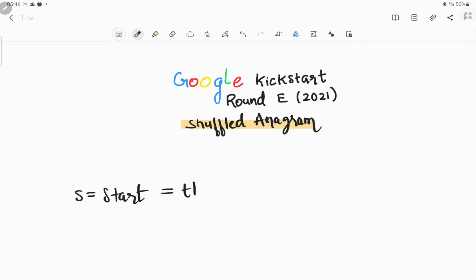Therefore, TTARS is the anagram, and SATRT is the anagram, but not a shuffled anagram, because in shuffled anagram, as specified by the question, the corresponding position in the new string should be different.